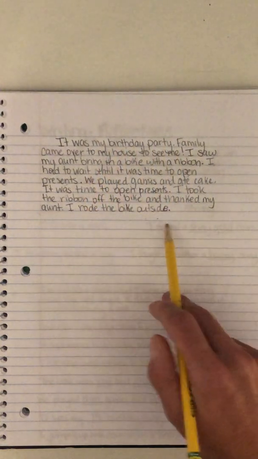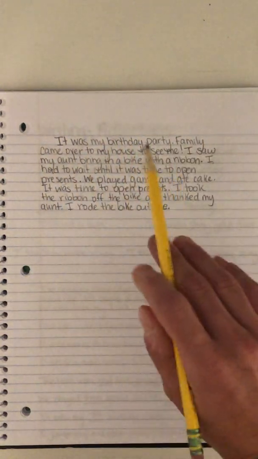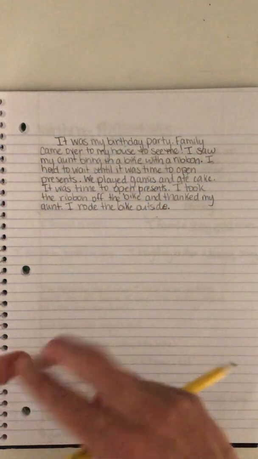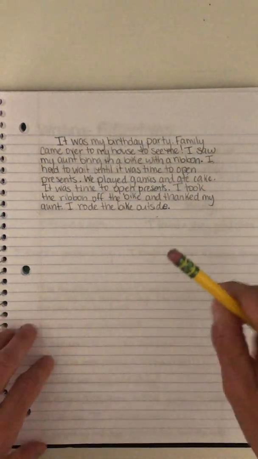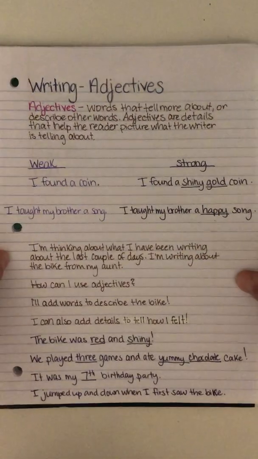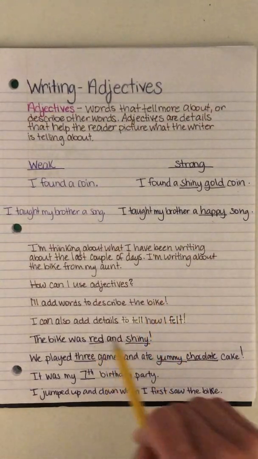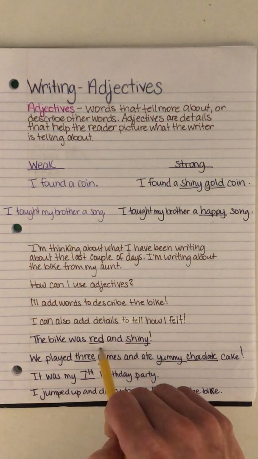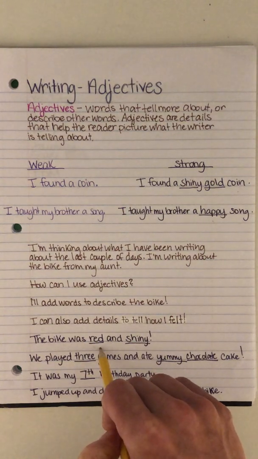A lot more. And in my previous paragraph was where I added in my sequence of events words, my time-ordered words like first and next and last. And this is what I'm going to keep on working on. And I want you today to look at what you've written and see if you can add in adjectives, words that tell more about or describe other words. I know you can do it.